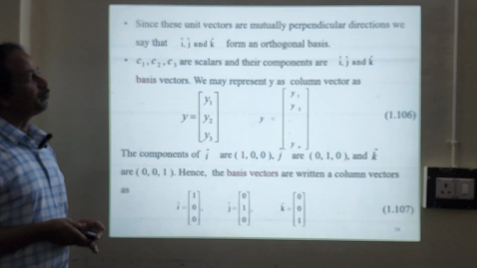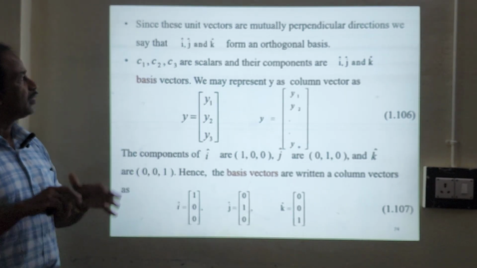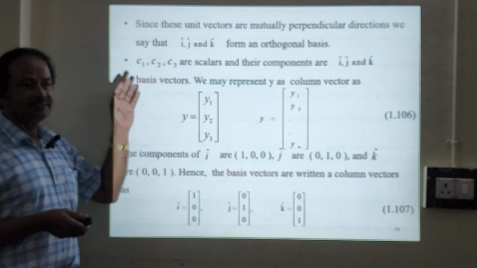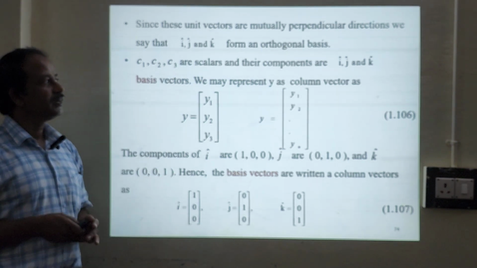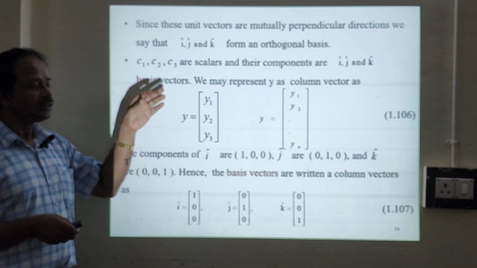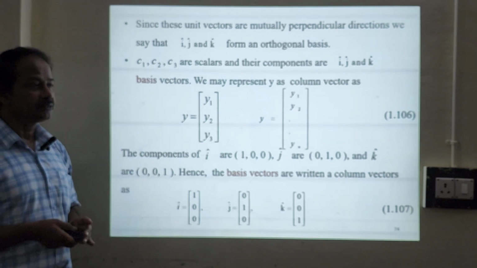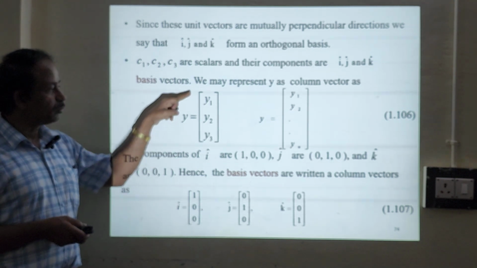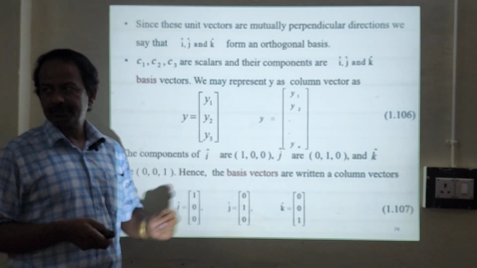Since these unit vectors are in mutually perpendicular directions, we say that i, j, k form orthogonal bases. And as I said, C1, C2, C3 are coefficients and scalars, and their components are i, j, k. They form basis vectors. We can represent them in terms of matrices also. The same vector can be represented in terms of matrices as y equals y1, y2, y3 in 3 dimensions. This is for the n dimension.